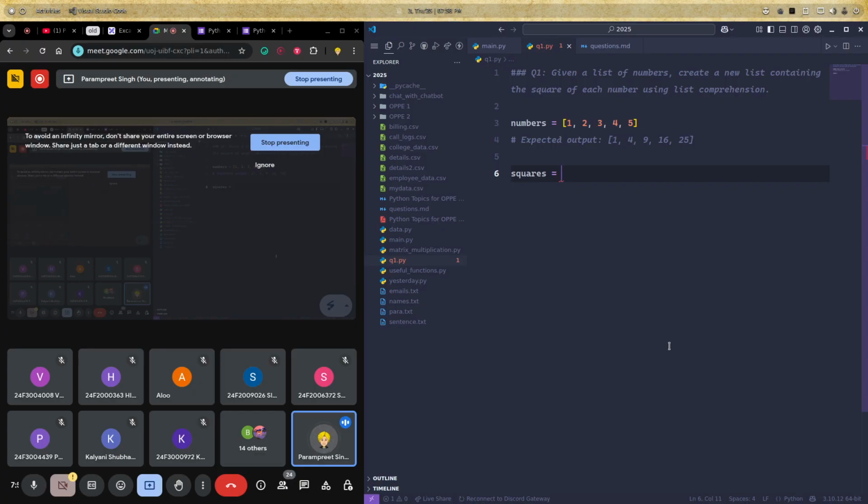Let's first start with the normal loop based approach. This is for you to see how exactly list comprehension works. Can any one of you tell me how we can create this squares list using a normal for loop? For num in numbers.